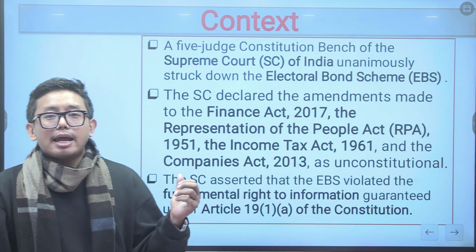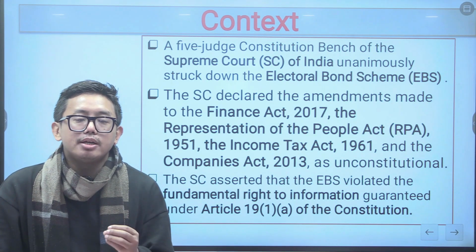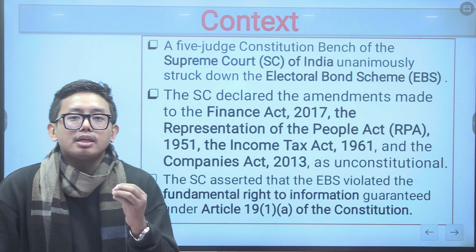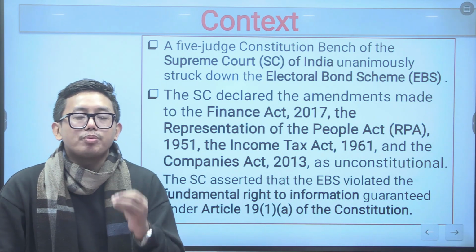So these acts of Parliament of India were amended to bring the electoral bond scheme in India. And all the amendments made under these acts for bringing the electoral bond scheme in India were held to be unconstitutional by the Supreme Court of India.